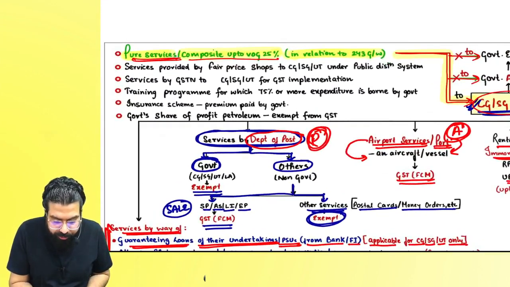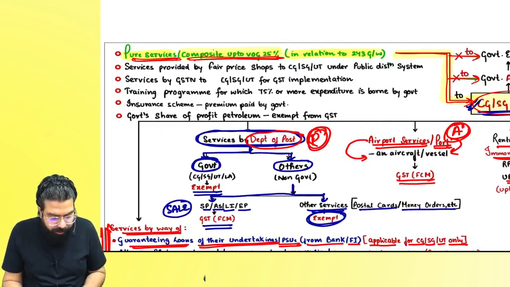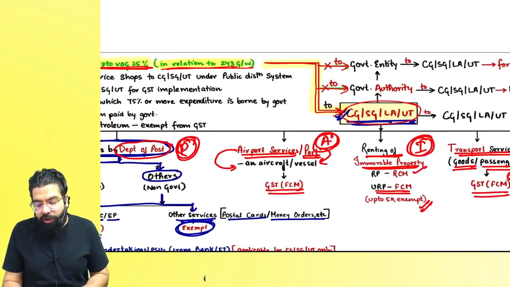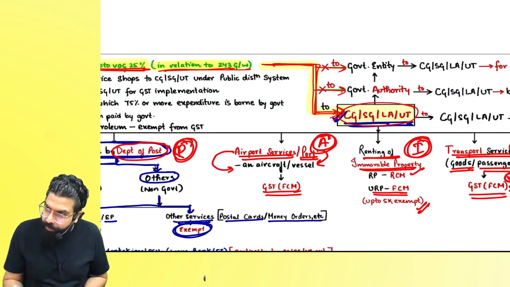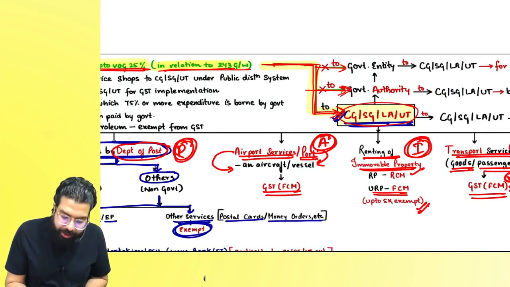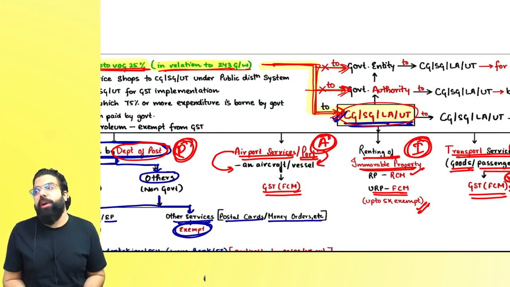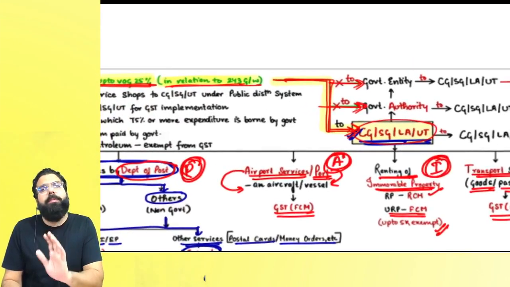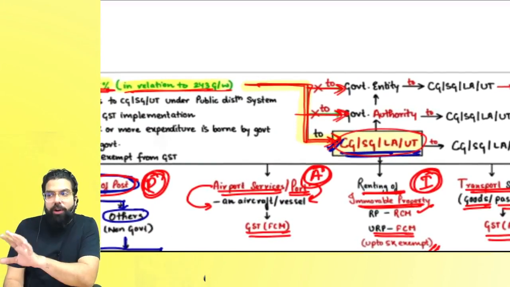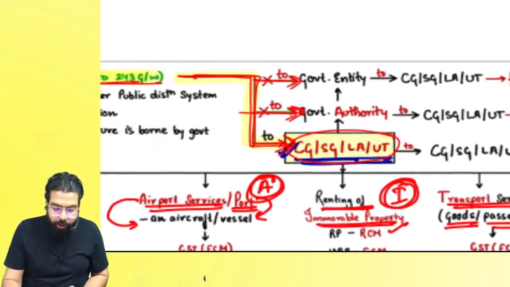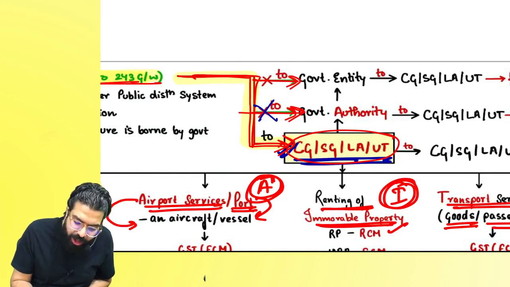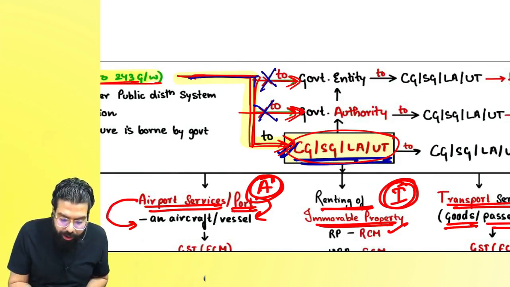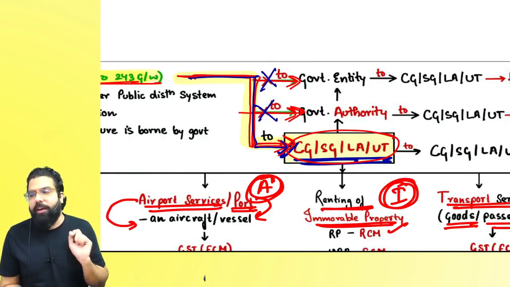So if pure services or composite supply where value of goods is how much? 25% is given in relation to whom? 243G or W of the Constitution, to the government, it was exempted. To the governmental authority was also exempted. If it is given to governmental entity also it was exempted. But now they have gone ahead and told, whenever pure service or composite supply where value of goods is 25%, for your number 22, remember, if it is given to the governmental authority, the exemption has been withdrawn. If it is given to governmental entity also, exemption is withdrawn. Only if it is given to government, the exemption will still continue.